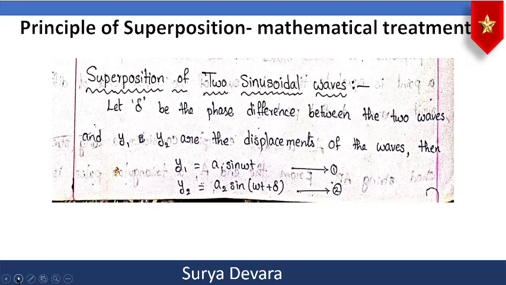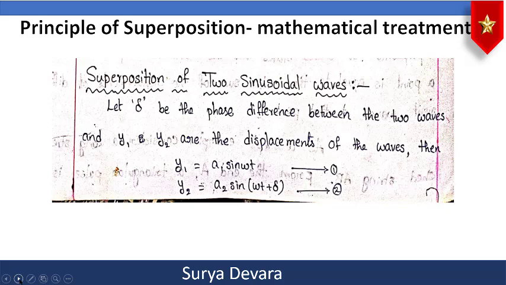So now regarding the first wave, we represent y1 = a1 sin ωt, and for the second wave we represent y2 = a2 sin(ωt + δ). So here amplitudes are different, but angular frequencies are the same, and they may have a constant phase difference delta.